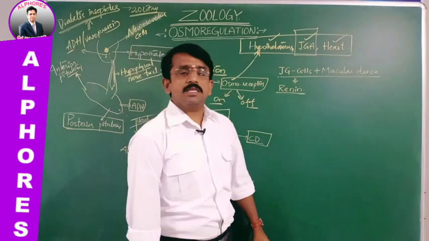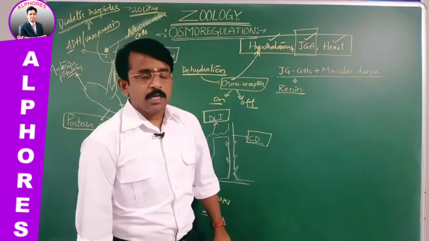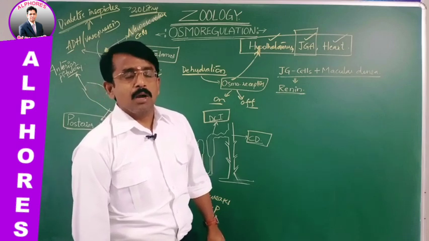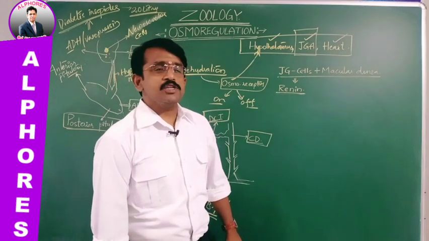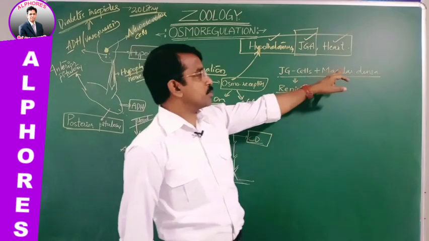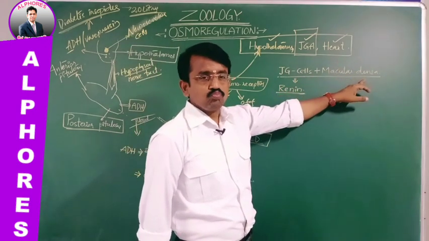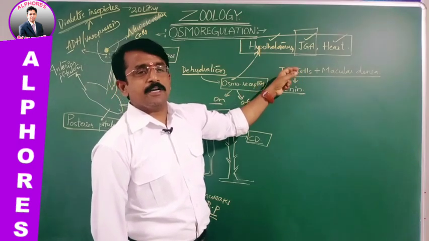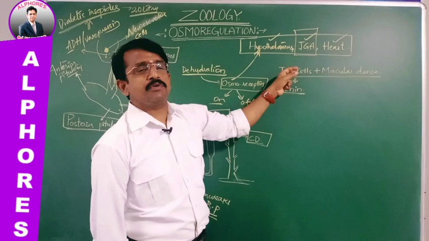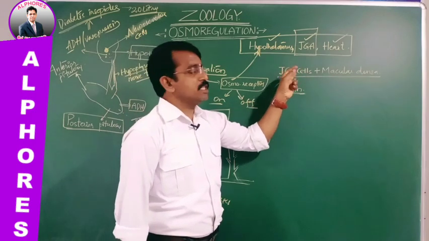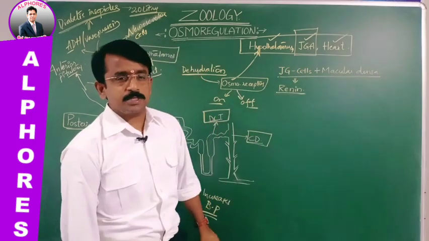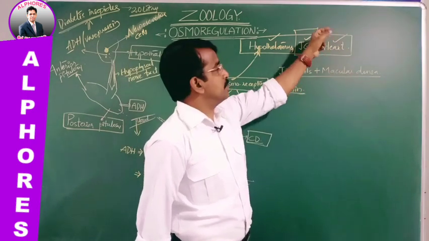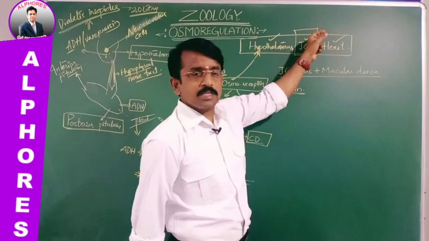Macula densa means the epithelial cells of the DCT arranged in a dense fashion, named the macula densa, and the smooth muscles of the afferent and efferent arterioles are modified to form the cells named the juxtaglomerular cells. Juxtaglomerular cells and macula densa together make up the juxtaglomerular apparatus.